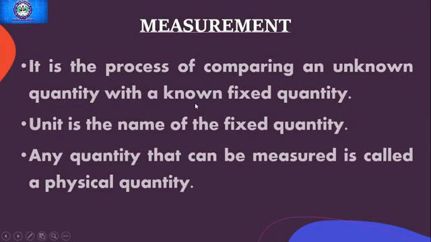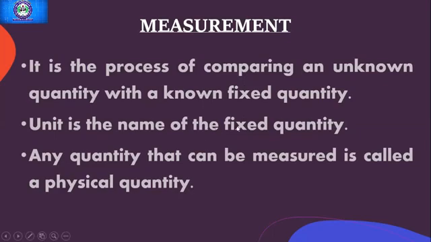And the thing which he uses to measure you becomes the known fixed quantity, because that measuring tape has already marked the measures like 1 centimeter, 2 centimeters, 3 centimeters. It's already written in it. So that is the known fixed quantity. So what is measurement? Measurement is basically a process of comparing an unknown quantity with a known fixed quantity. Okay.